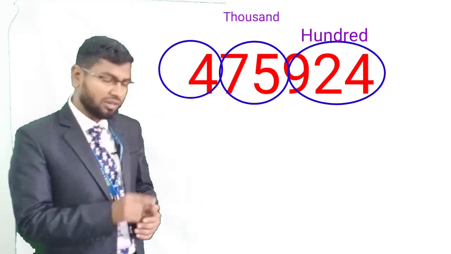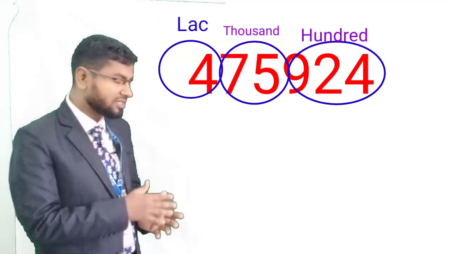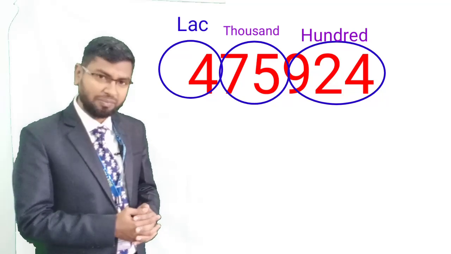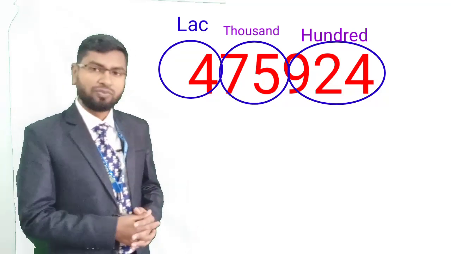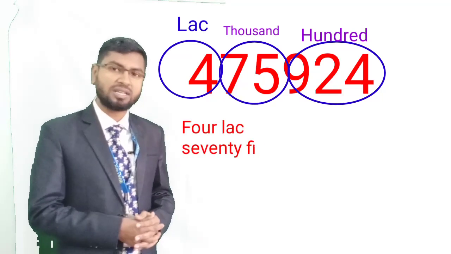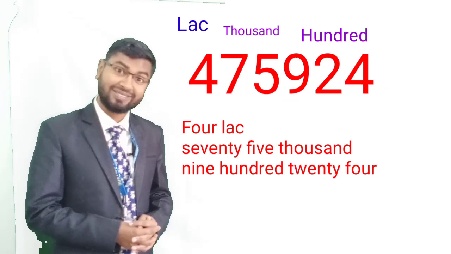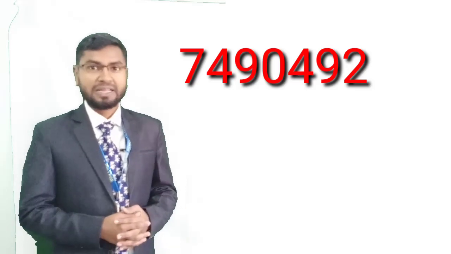The first column from the right side is the hundred column. The second column is the thousand column. 75 is there, so 75,000. Then the rest of the part, the lakh column, is incomplete, only 4. So we will read 4,75,924. Wow, how easy.